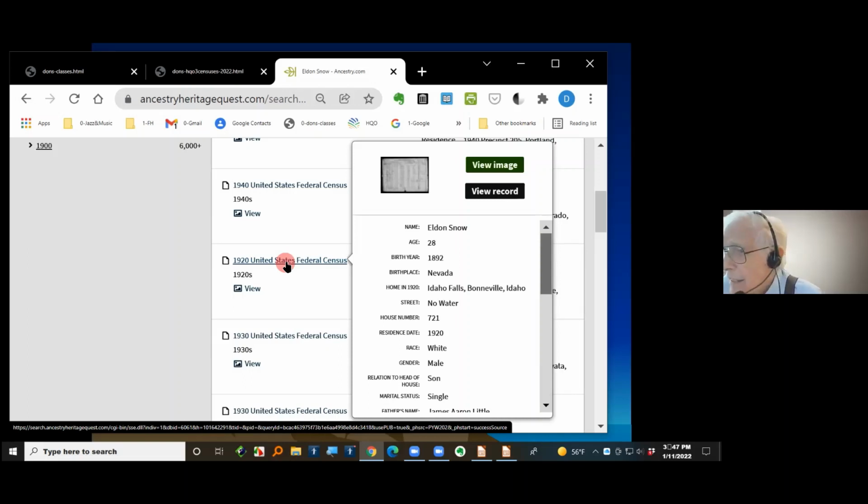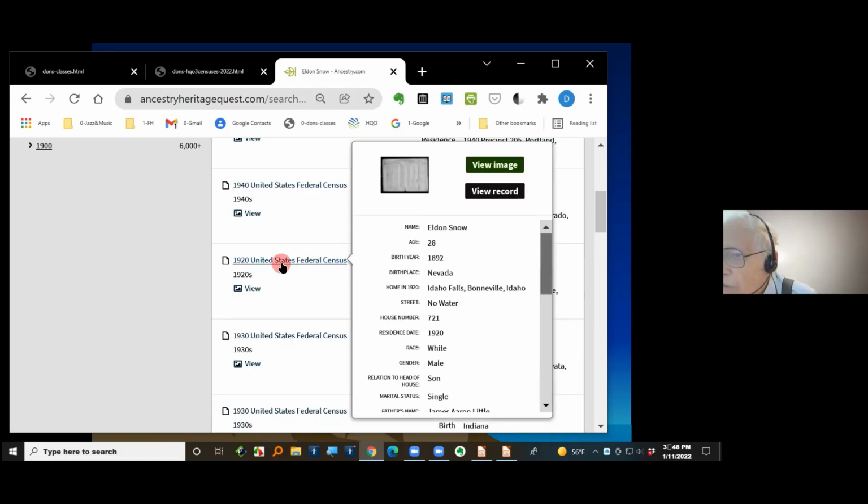That matches my dad. He's living in Idaho Falls. He actually met my mom up in Idaho Falls. He went up there before the First World War, from here in St. George, and then joined the Army from up there. When he came back from the war, he went up there and met Mom, and then he went to dental school at USC in Los Angeles, at the University of Southern California. And he wrote to Mom up there and said, "Come on down on the train and we'll get married." So she went down to LA and they got married in Los Angeles. And so this looks like it could very well be him.